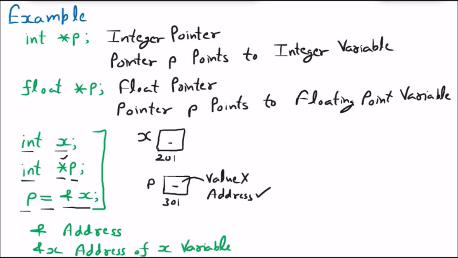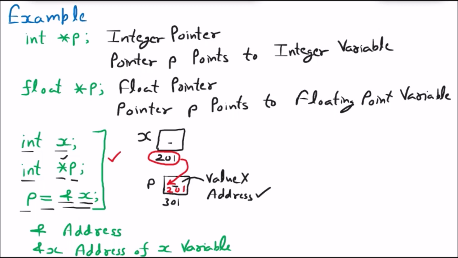So &x means the address of x, and this address of x is going inside p. That means inside p we have 201. So that is totally correct. It is totally valid.